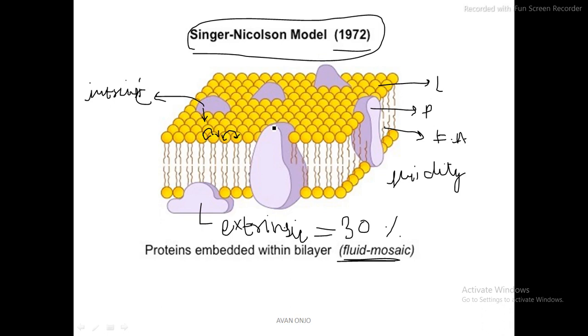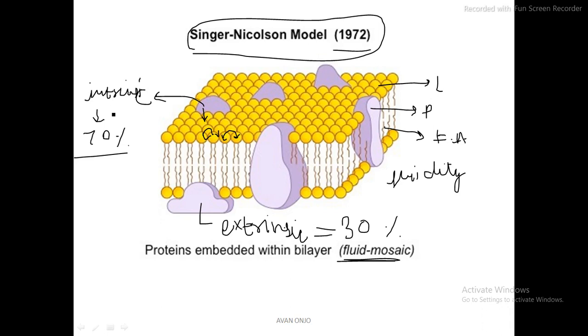Now, I have told you that extrinsic proteins are 30%, whereas the intrinsic proteins are 70% of the total protein. So you can make out that the intrinsic proteins are more. This also provides the answer to the questions which earlier models were not able to answer: the transportation of protein, the semi-permeable nature, and the active transportation that is seen through the protein channels. So that is what is explained.